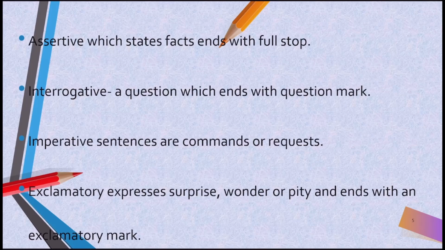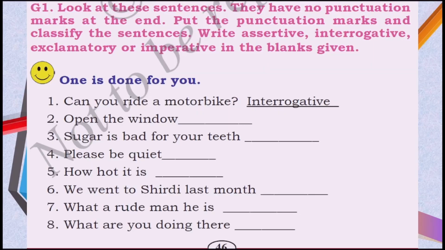Now let's try to find the answer for these questions. In the 7th standard English textbook, page number 46, G1, you have a small task given there. So what is the task given there? Look at these sentences. Okay, there are many sentences given in your textbook. But in these sentences you cannot see a punctuation mark.